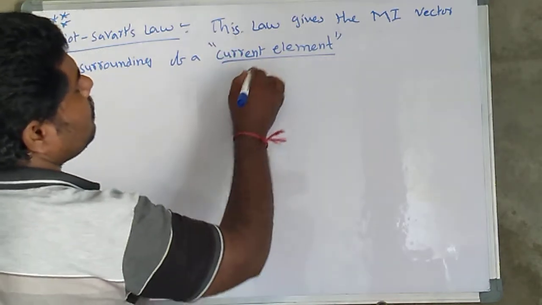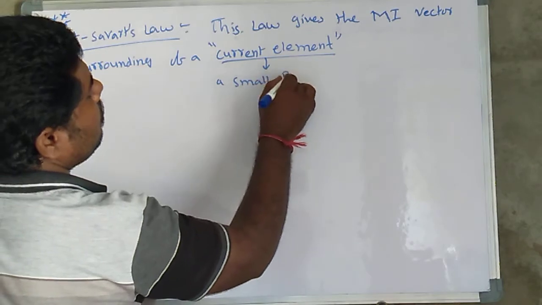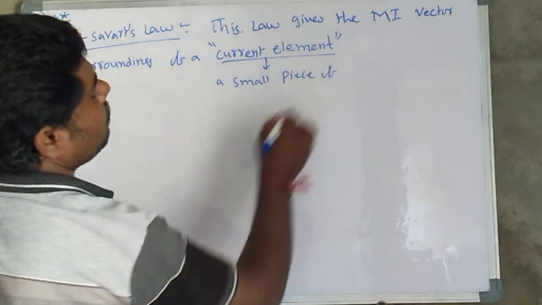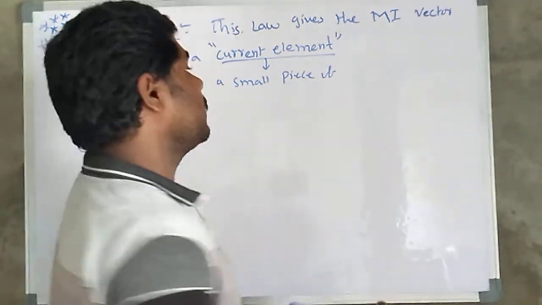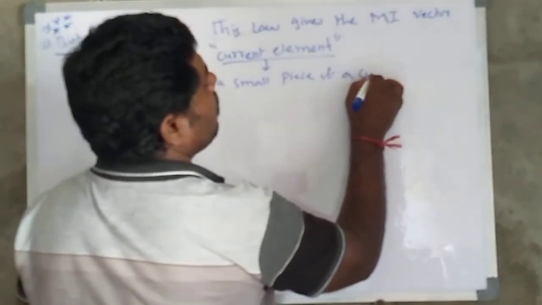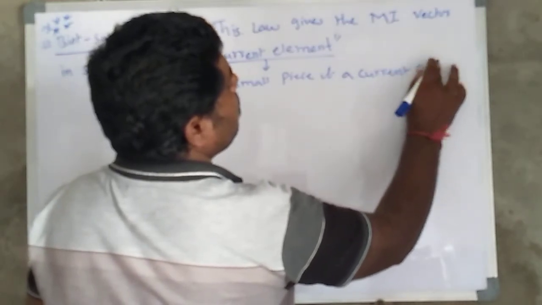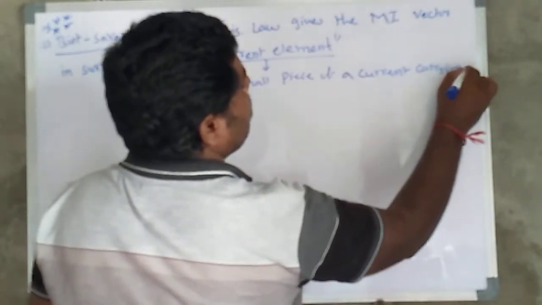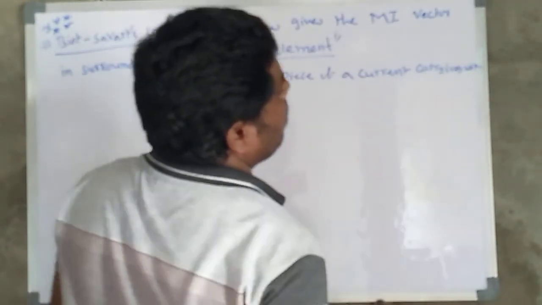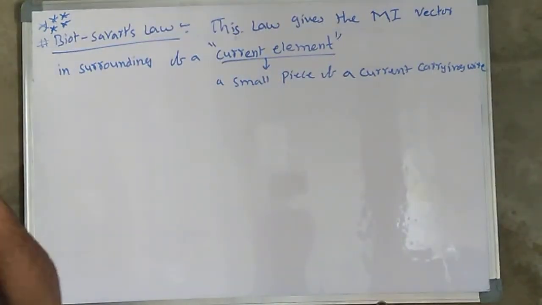A current element is nothing but a small piece of a current carrying wire.